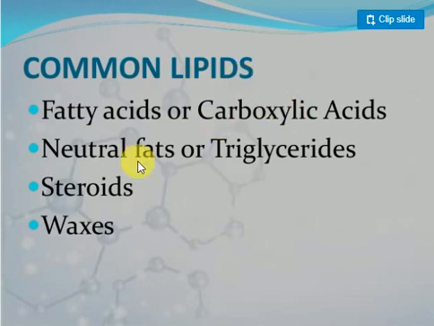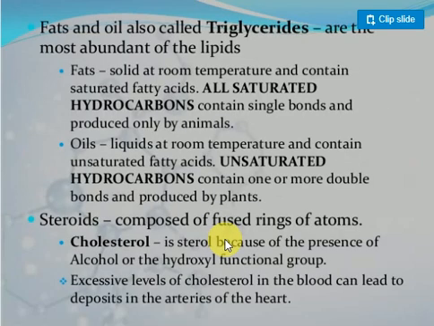Okay, common lipids are natural fats, the triglycerides. Other discussion is there, no? Steroids are there. You know very well, steroids increase things, no? Suppose some steroids are used for hormonal disorders. Some waxes are also there. These are the common lipids. Fats and oils are also called triglycerides, and they are the most abundant among the lipids. Generally they contain the most amount. Generally we consider fats.